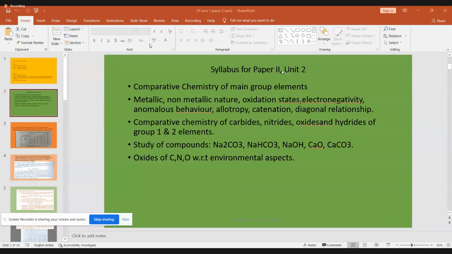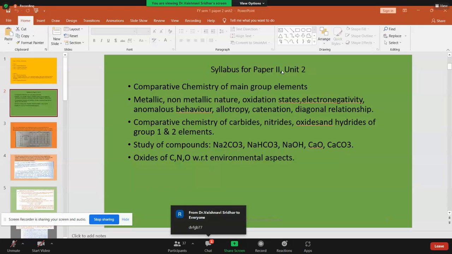FY BSc A division. Okay, this is your code. So those who have not joined the Google Classroom can join with this class code. I have typed the class code DVFGB77. Please join.